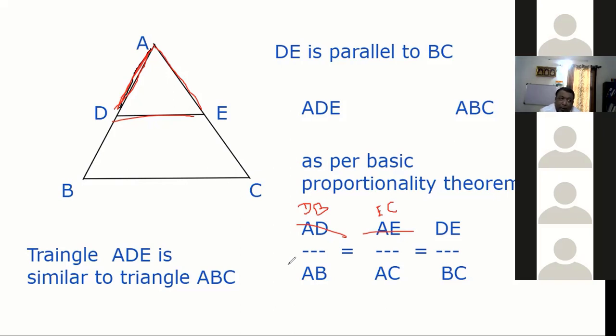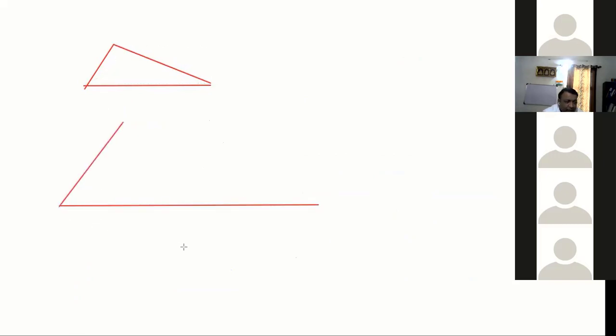And it is not necessary that both the triangles should be one inside the other. Even if I put a triangle like this, guys, listen carefully. If I put any kind of triangle, and I put another triangle, listen what I'm trying to say.